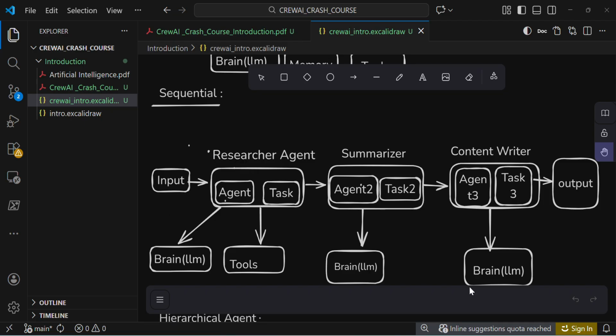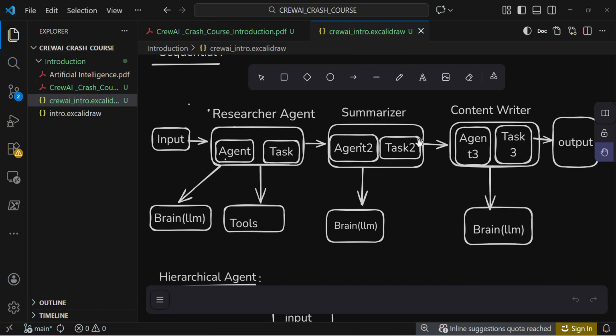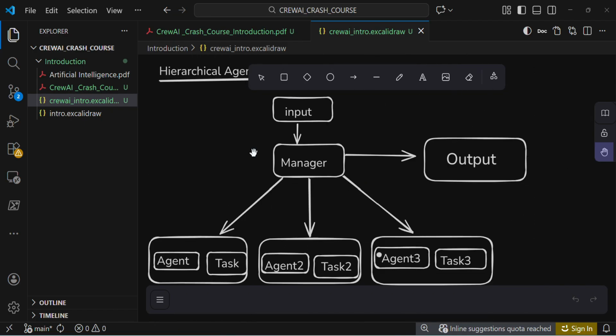Here, if the user gives input, the task is sequential: the research agent, then the summarizer, and then the content writer. In Crewai specifically, there are two ways we can implement the process. One is sequential, where the process happens one after another. Another one is hierarchical. Hierarchical means the manager decides which agent to delegate the task to.